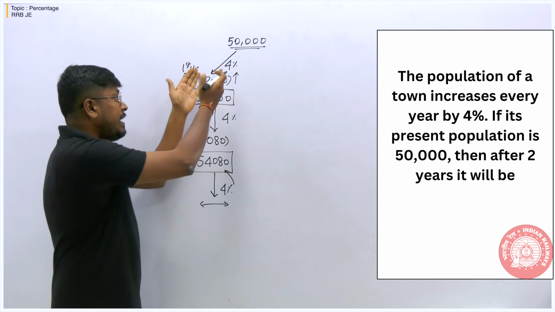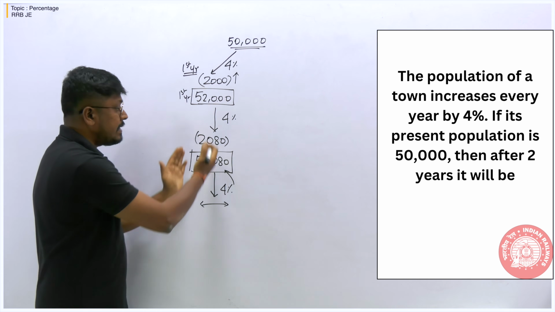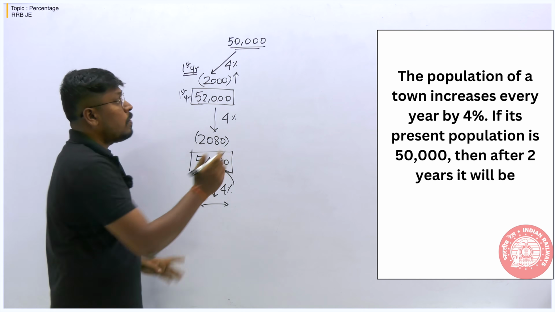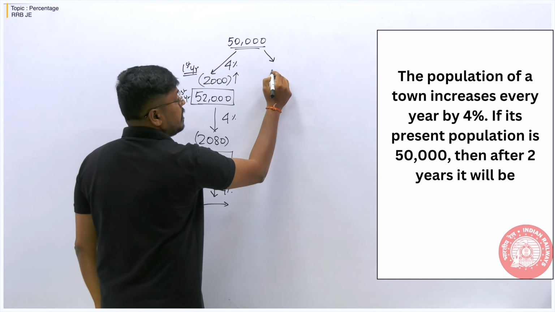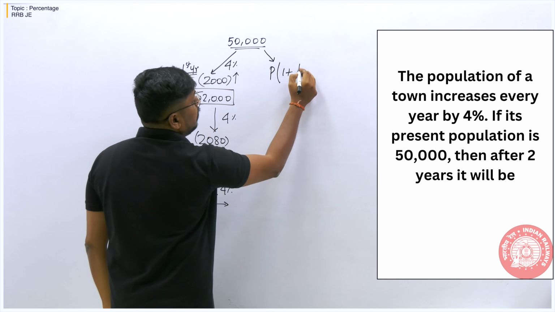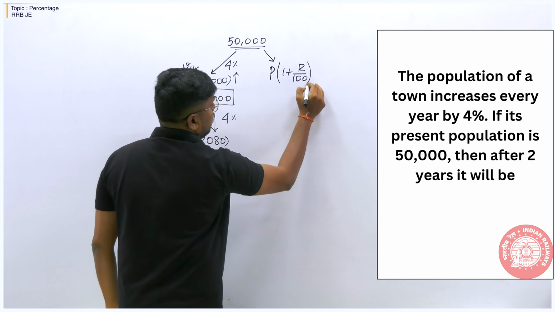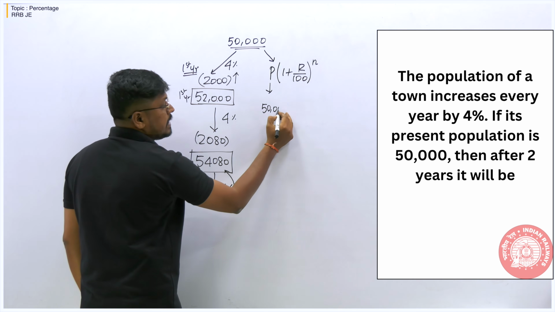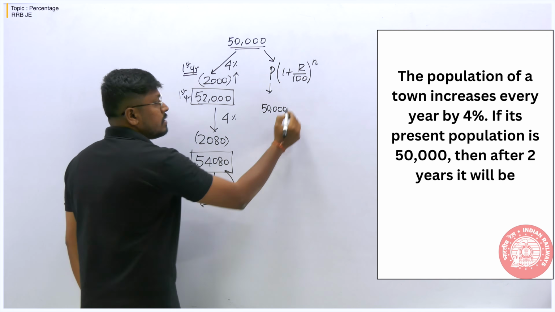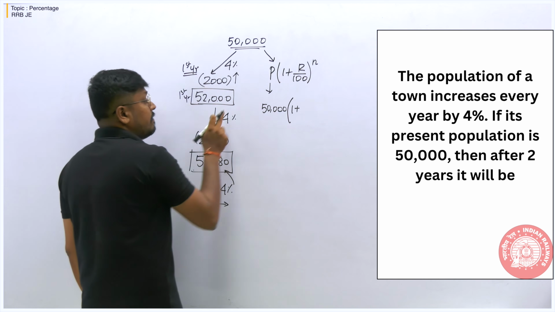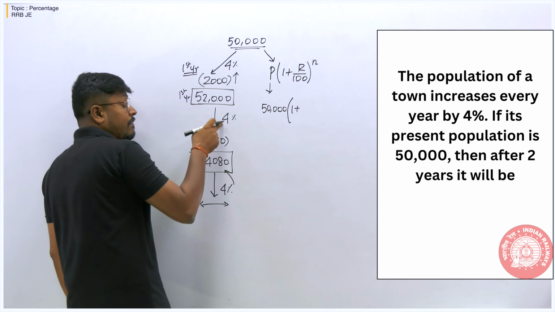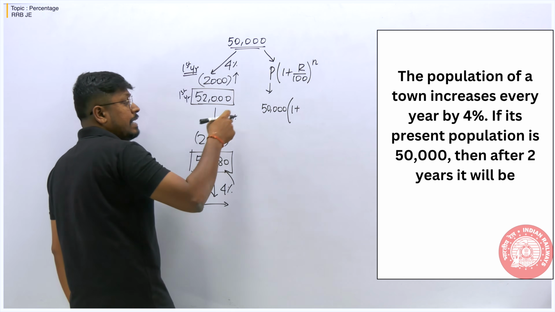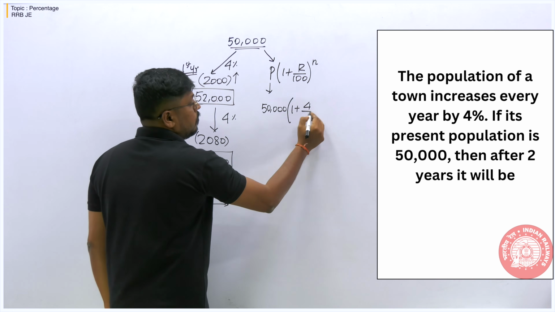If you are feeling like it is a little bit confusing or it's a lengthy process, then you can go with the compound interest formula. So compound interest formula, P into 1 plus R by 100 power n. So be careful here. Why? Because P will be the principal, that is the initial population of the city, which is 50,000. 1 plus, in which rate the population is getting increased, 4%. So 4 by 100.